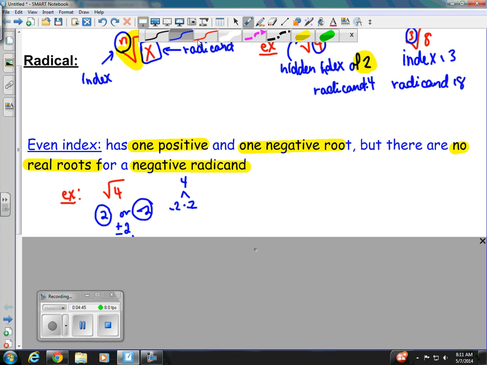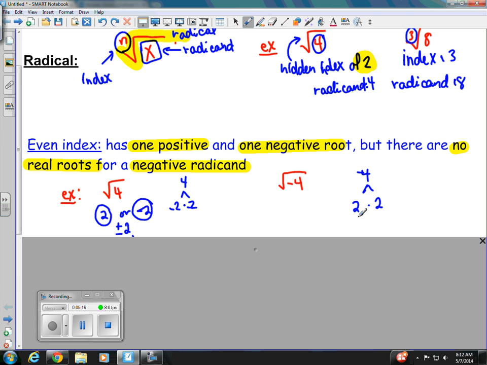Alright, and then let's see one for the negative radicand. So if I have the square root of negative 4, once again, we come over here, and we're going to try to break down our 4. We know he's made by 2 and 2. But 2 times 2 gives us a positive 4, and I need him to be a negative.